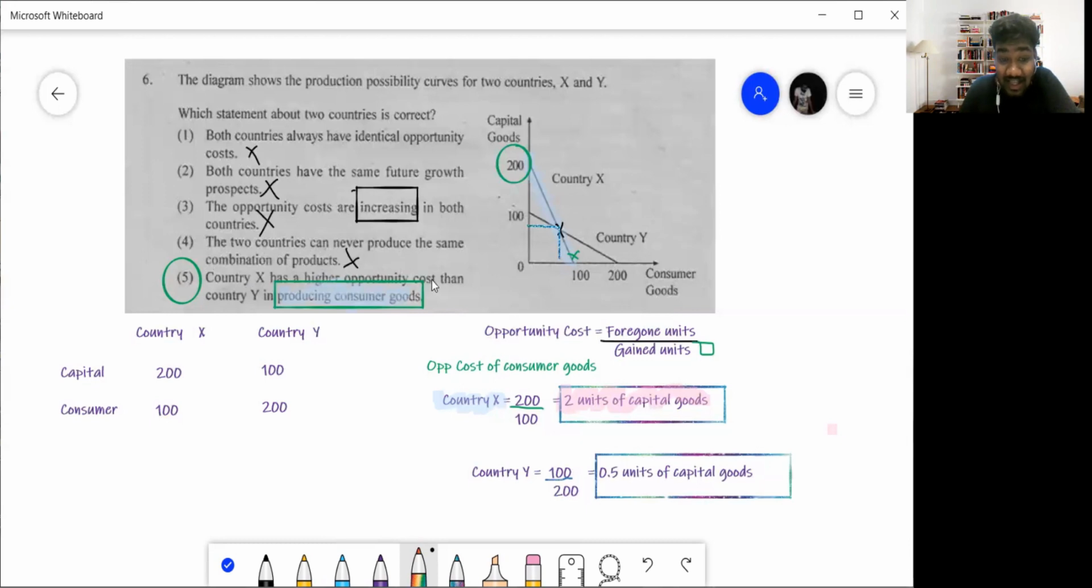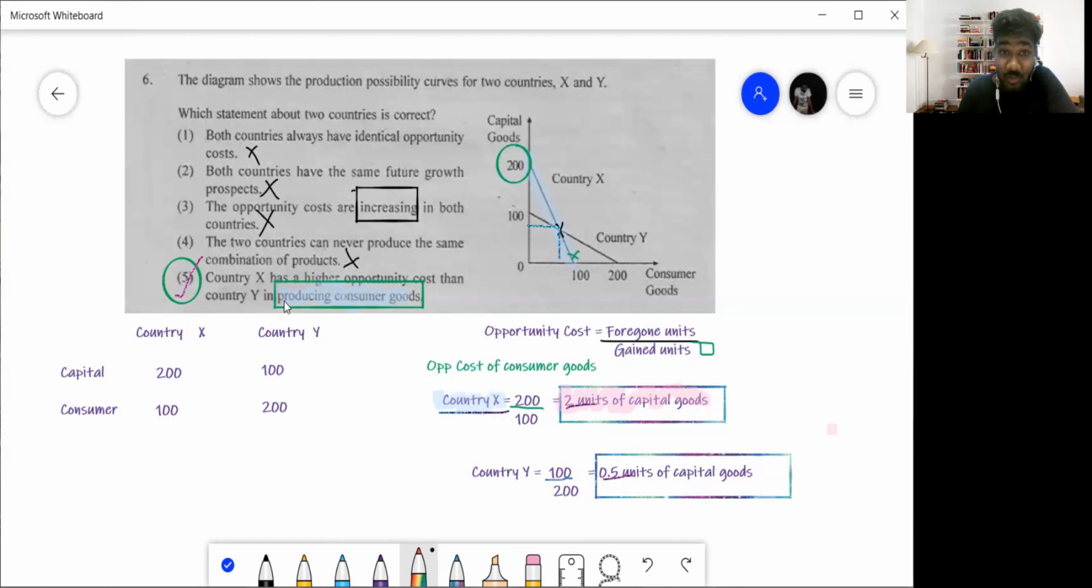Country X has a higher opportunity cost than country Y in producing consumer goods. That is why I calculated this opportunity cost. So if you're figuring out the opportunity cost for country X to produce a consumer good, their opportunity cost is 2 units of capital. For country Y, to produce a consumer good, their opportunity cost is 0.5. So who has a higher opportunity cost? It's country X. So that makes this statement correct. Country X has a higher opportunity cost than country Y in producing consumer goods.